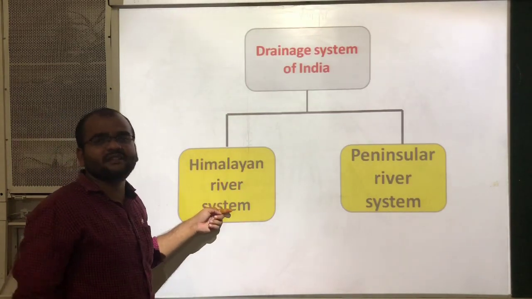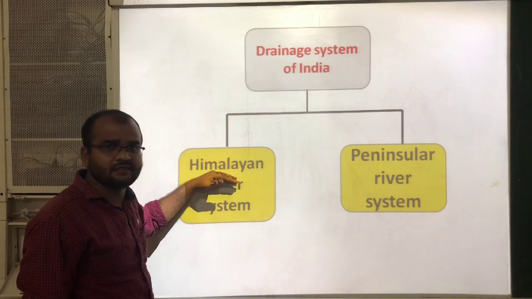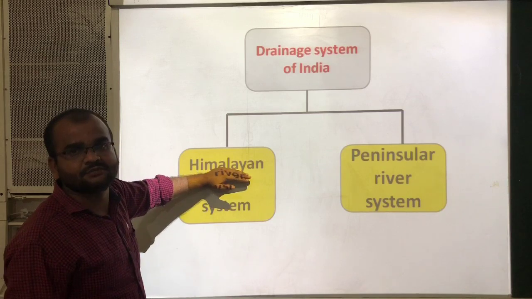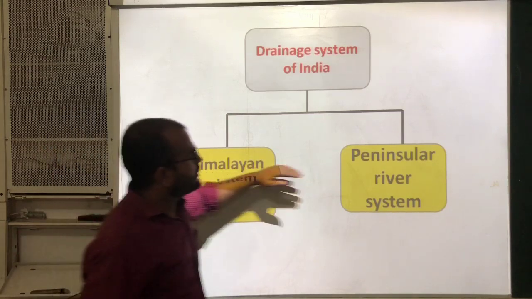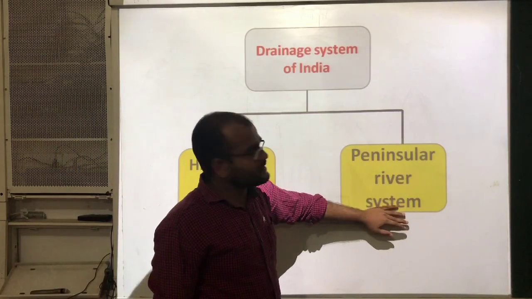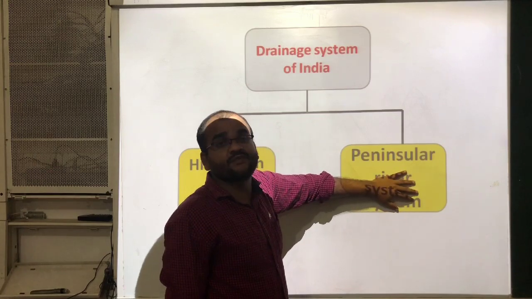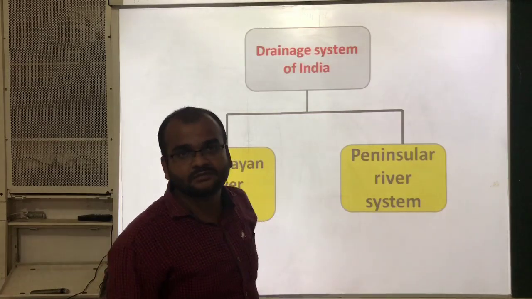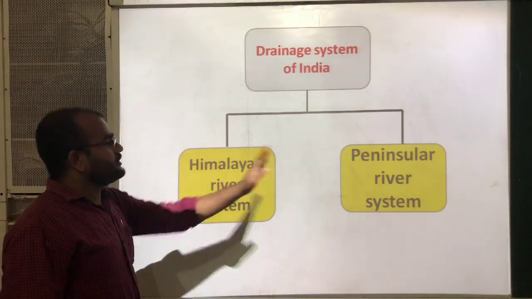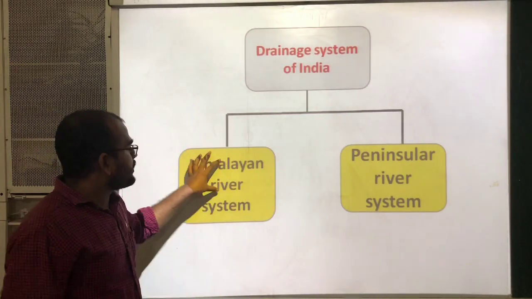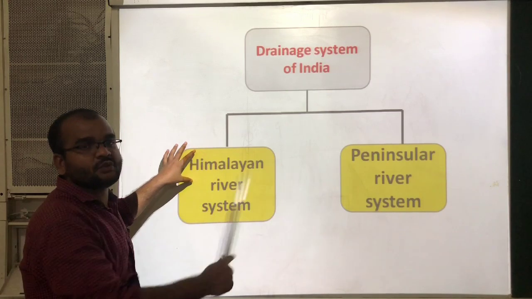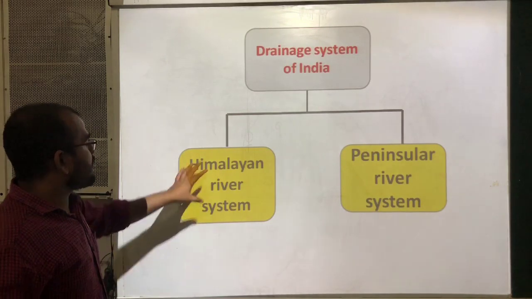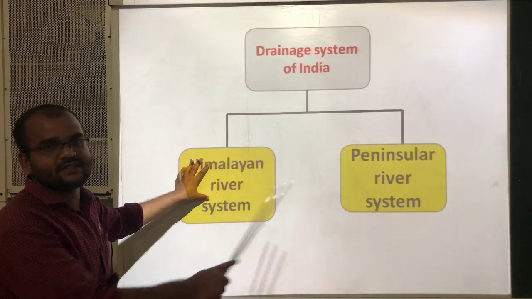Himalayan river system, as the name itself indicates, means the river system which flows through the Himalayas. Peninsular river system means the river system which flows through the Indian peninsula. These are the two types of drainage systems present in our India. Now we have to know about these two systems.